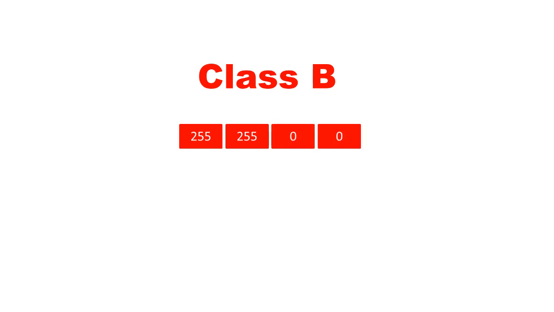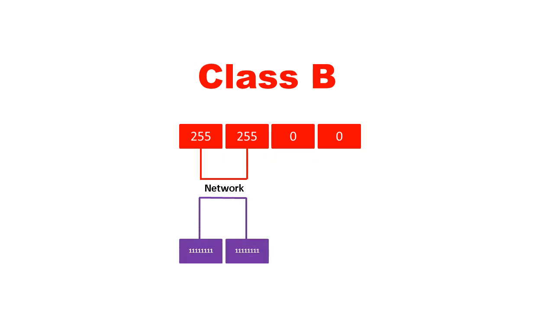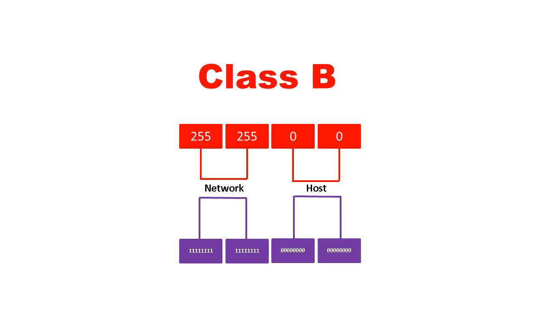The default subnet of class B category network is 255.255.0.0. There are 4 octets in this 32-bit number, and the first 2 octets are addressing the network value, which holds 8 plus 8, 16 ones, and the rest 2 octets are addressing the host values by holding all zeros, that is 8 plus 8, 16 zeros.